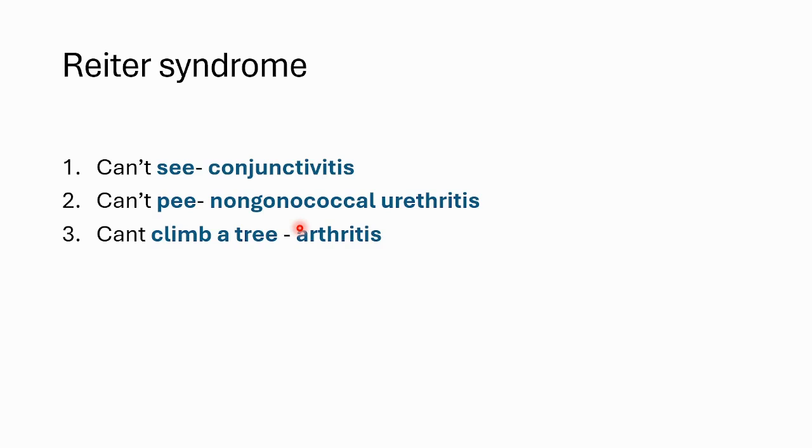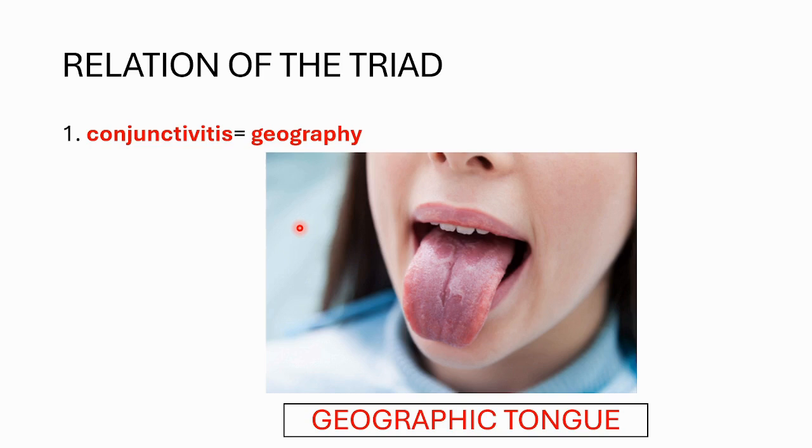So you might think the video is over, right? Of course not. Now let's try to associate all of these triads with some other important features we see in Reiter syndrome. So first up with can't see or conjunctivitis. It's obvious that if a person has conjunctivitis and he can't see clearly, they won't be able to observe or understand the geography around them, right? So here the geography stands for geographic tongue, as you can see in this figure. So geographic tongue is one component of reactive arthritis, probably because geographic tongue bears a superficial resemblance to the lesions of balanitis circinata, which is a new term which we'll be discussing now.